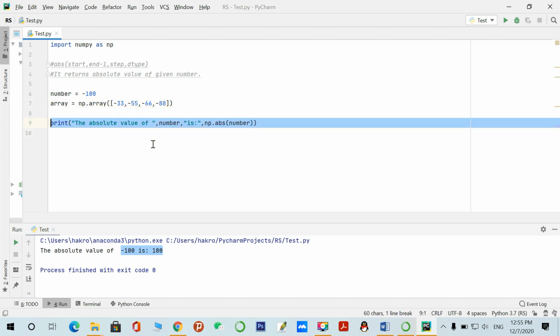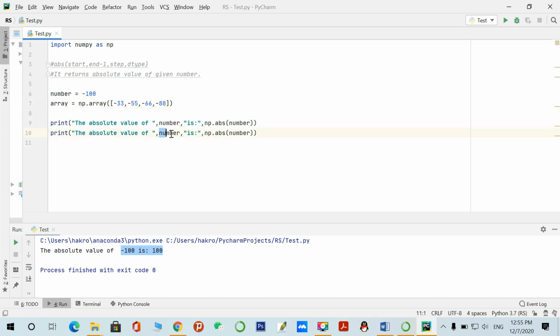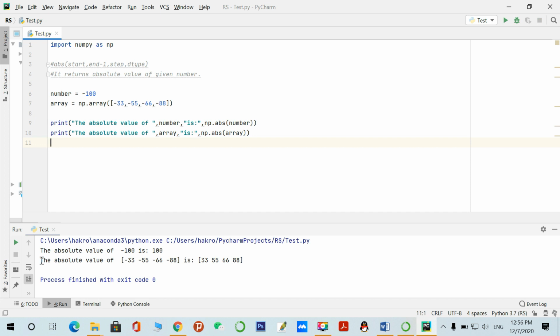So just copy this, and for the absolute value of the array, I just have to change this argument to the array. I have passed this array to this function, so it will perform on all the elements. Yeah, you can see the absolute value of minus 33, minus 4, 55, 66, 88 is like this. So that's it. It's very simple. With a single line we can calculate the absolute value of the given numbers in the input. That's it.